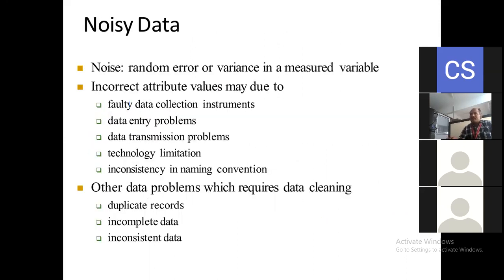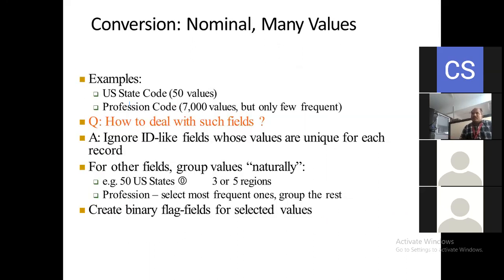For example, you can see here the US state. The US state code has 50 values, and the profession code has 7,000 values, but only a few are frequent. So how to deal with such fields here?